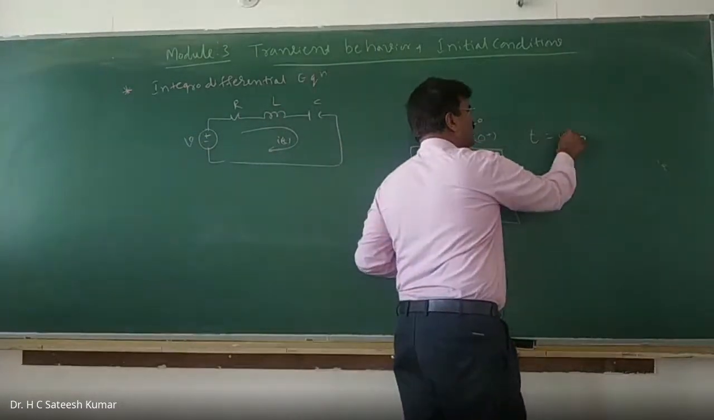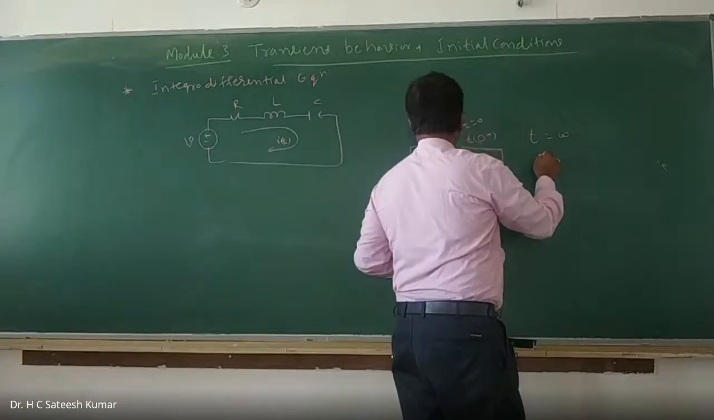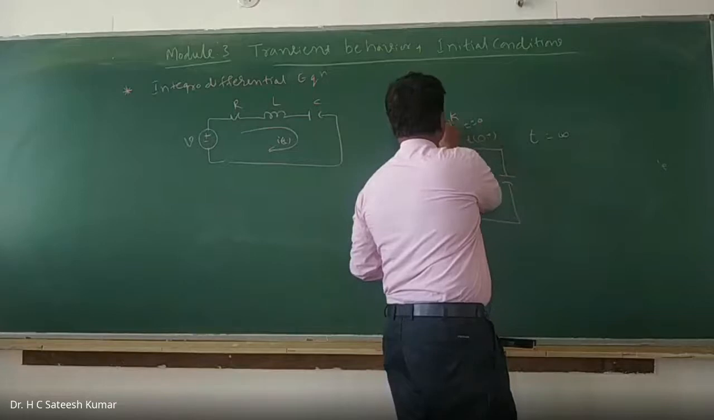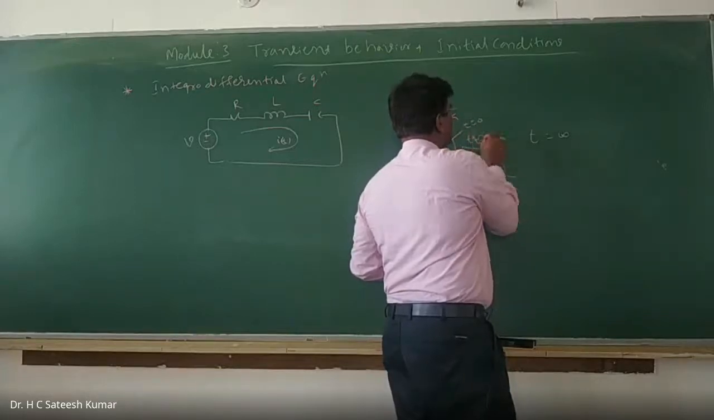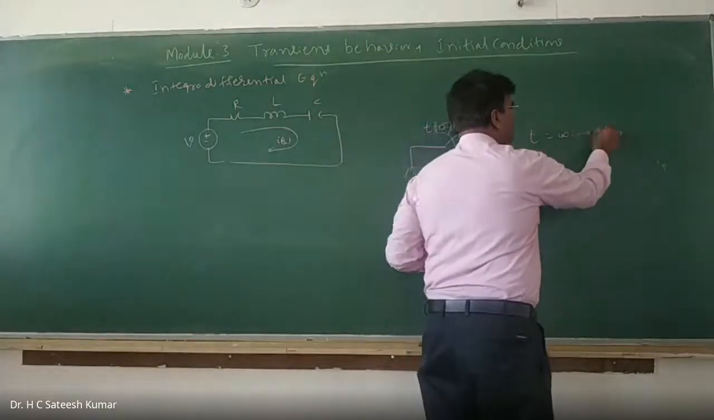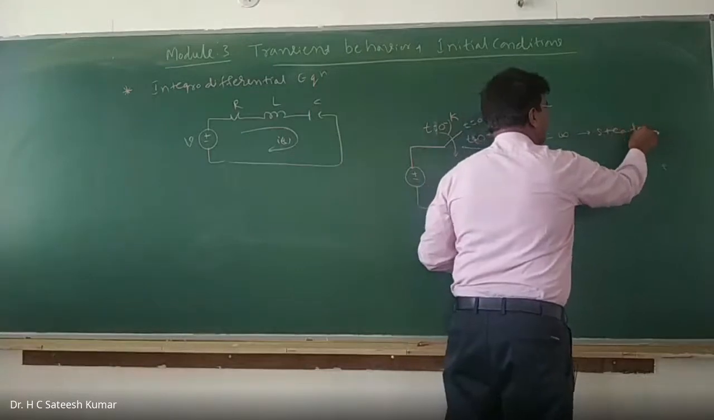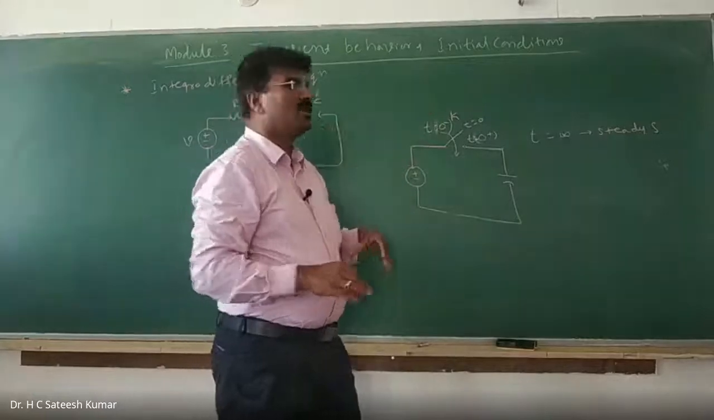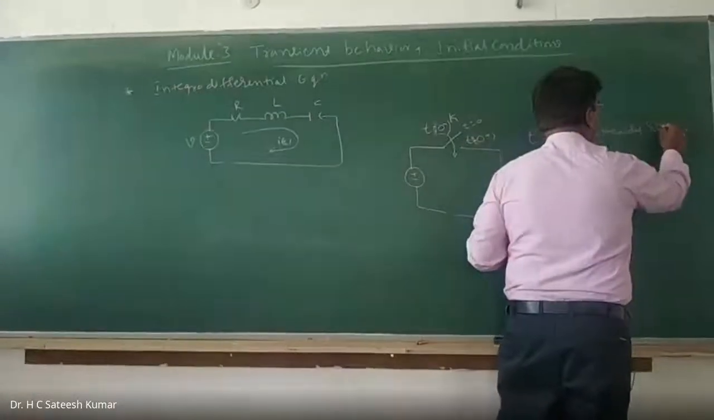T is equal to infinity is nothing but steady state. Steady state is nothing but finally what is the value. That is t is equal to infinity, which we call steady state.